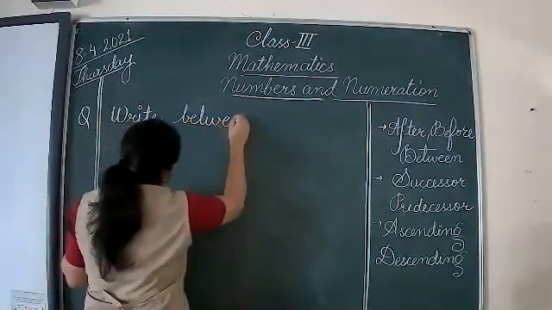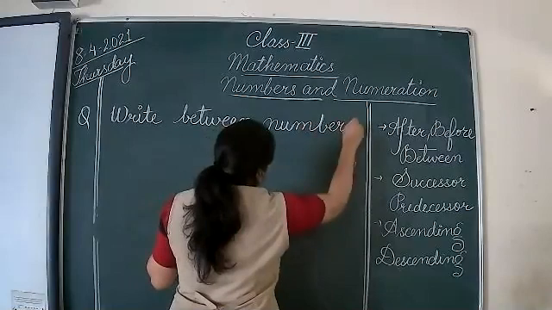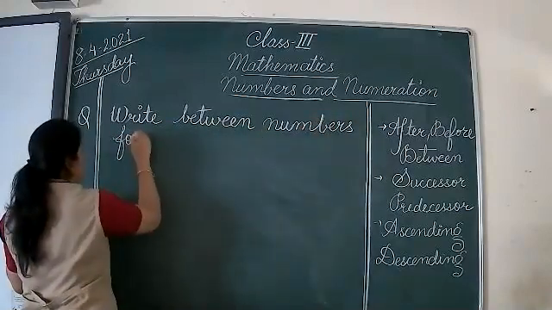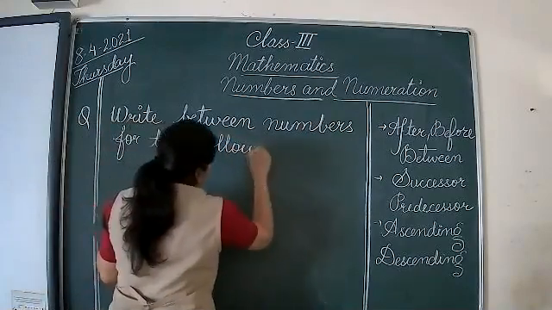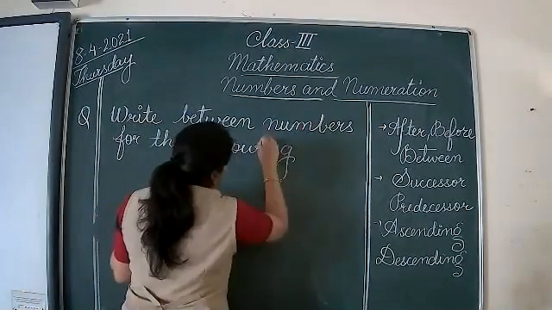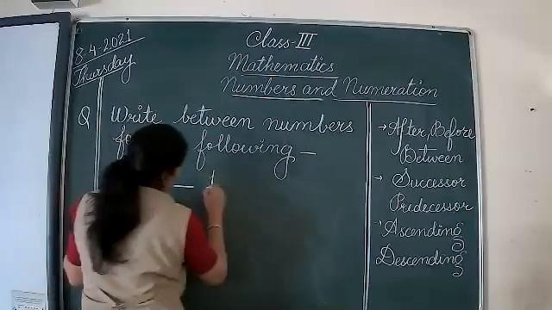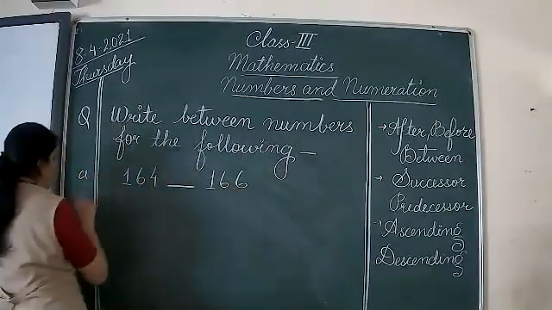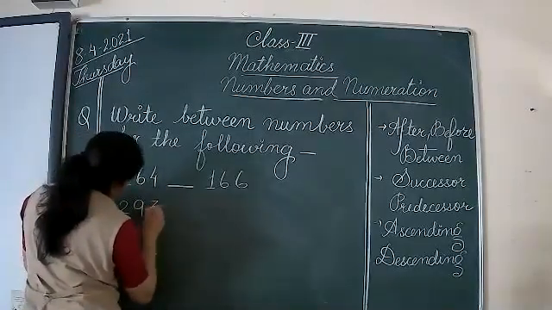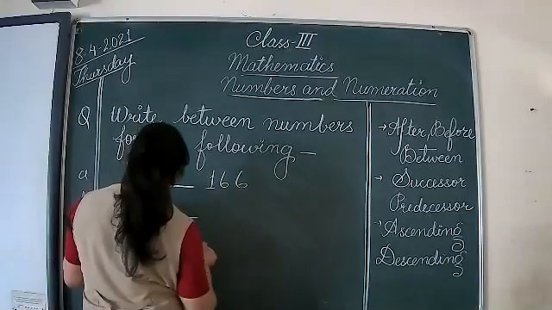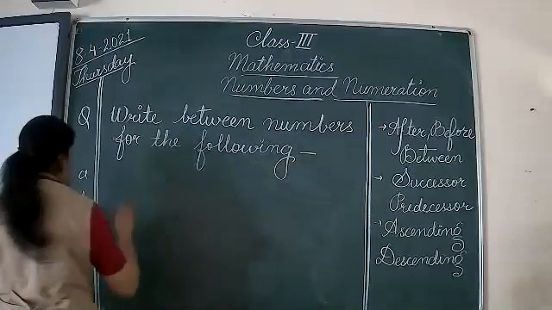So write the between numbers for the following: A, B, C, D. Just a second, my dear students. Let us do 2 digits for this.